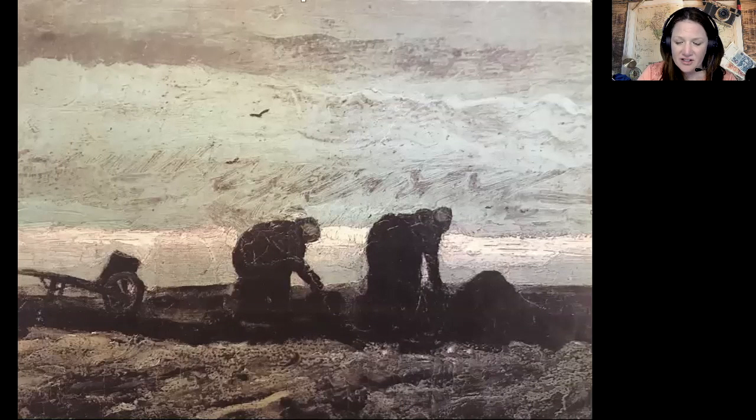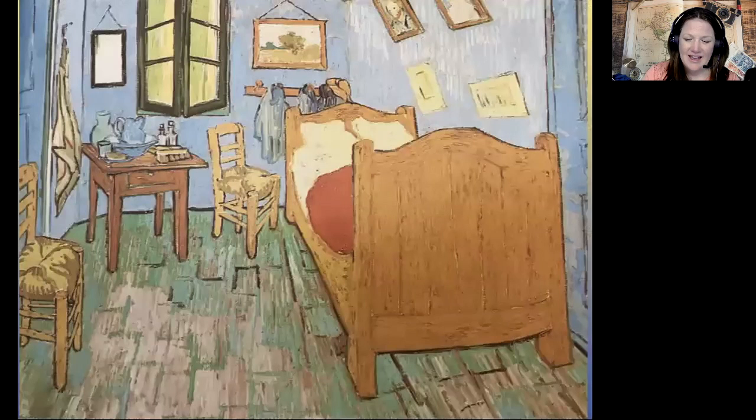The colors in Van Gogh's early paintings are very dark and sad. And he did this because he really wanted people to know how hard the lives of these poor people were. In this painting, Bedroom at Arles, you can see how different it looked from the first painting I showed you.